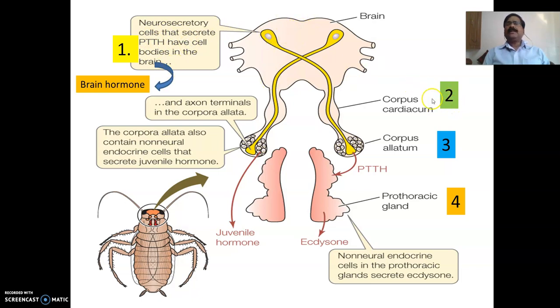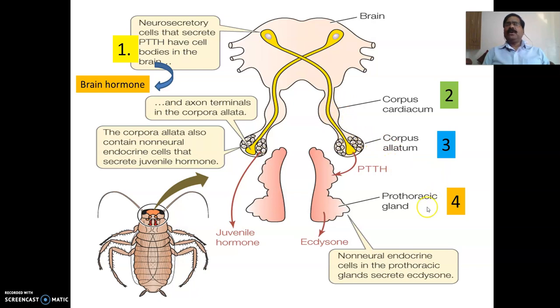The second part is the corpora cardiaca. This corpora cardiaca is also very closely associated with the neurosecretory cells, or the brain. A pair of glandular structures is present, and this pair is known as the corpora cardiaca. The third organ is the corpora allata, or corpus allatum, which are also paired structures. These are also closely associated with the central nervous system.